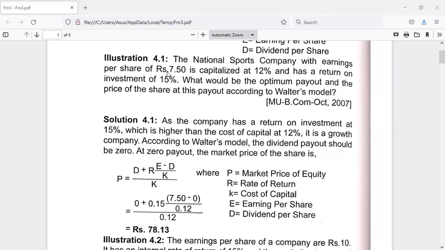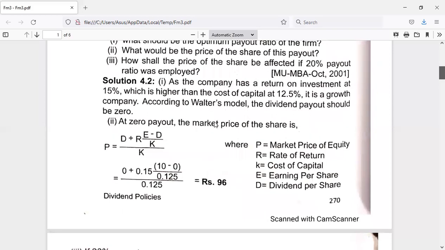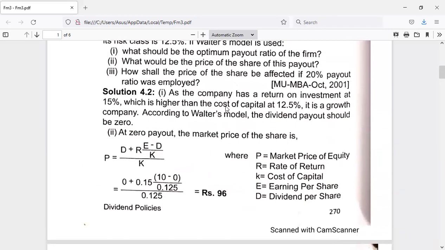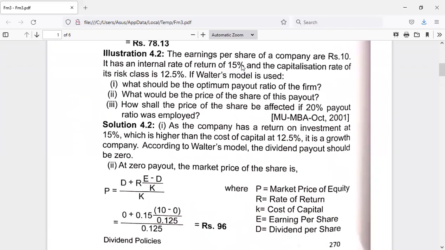Now let us consider another problem, 4.2. The problem is like this. The earnings per share of a company are rupees 10. So earning per share means E is given. It has an internal rate of return of 15%.